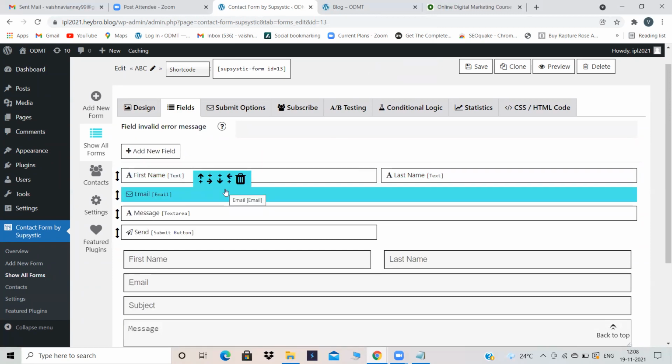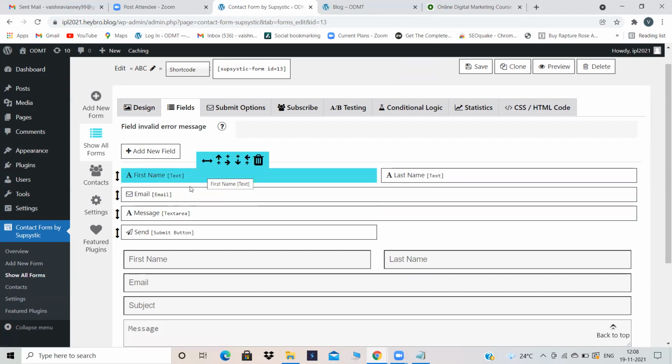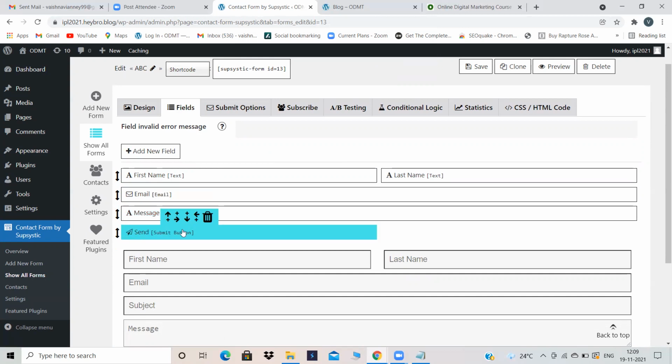But here one most important block is not there. Which is not there? Name is there, email is there. What content? That means if he has any query, that also he can click right under this message block, and he can send, and he has send button also, so that when somebody clicks on send button, I'll get the details of that person. But the most important thing is I don't have phone number over here. So I need to give a phone number field also in my contact form.